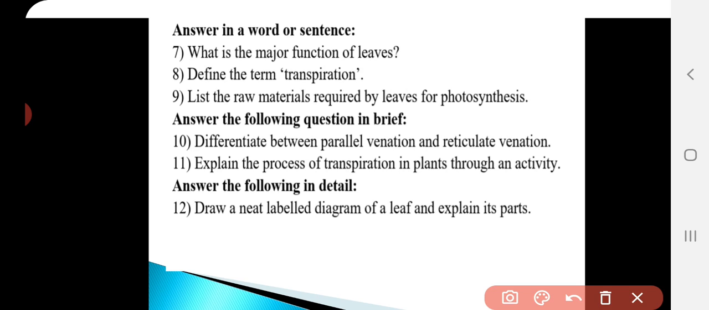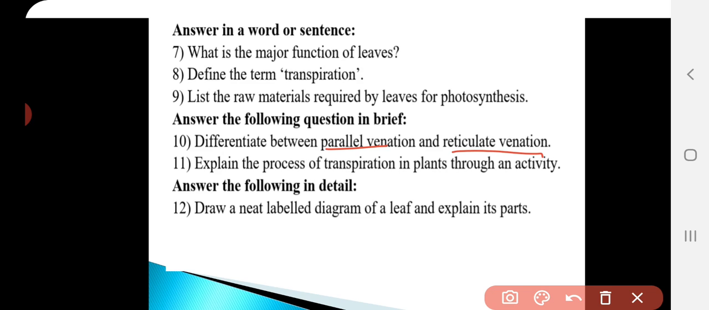Differentiate between parallel venation and reticulate venation. So here you have to make a tabular column and you have to differentiate what is parallel and reticulate. So in parallel, the veins are parallel to each other. Okay. And for reticulate, the veins are net-like structure. And in parallel, the second point you can write as it is seen in monocot plants. So we can observe the parallel venation in monocot plants. Whereas in reticulate, it is in the dicot.